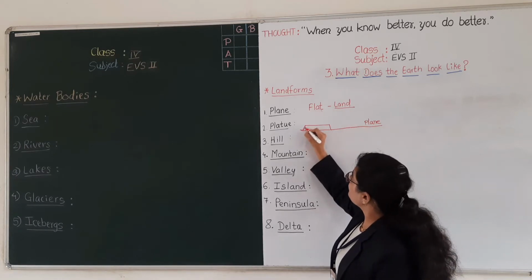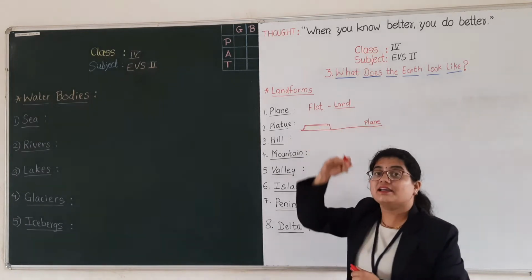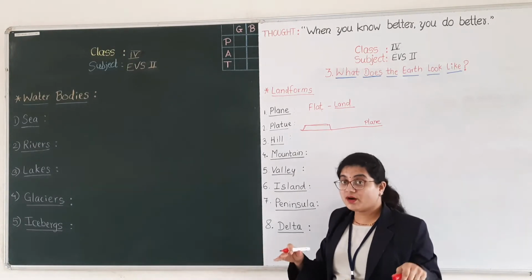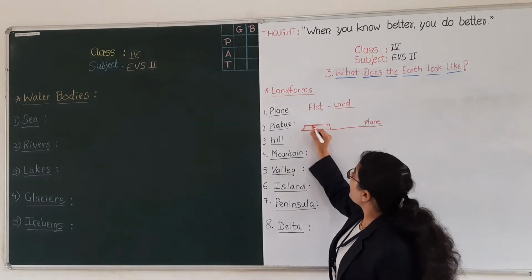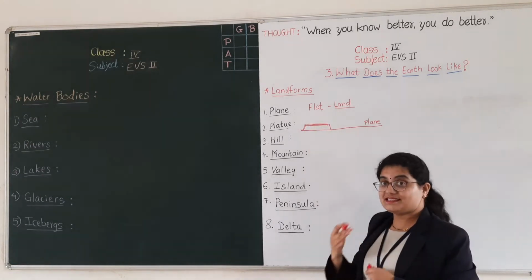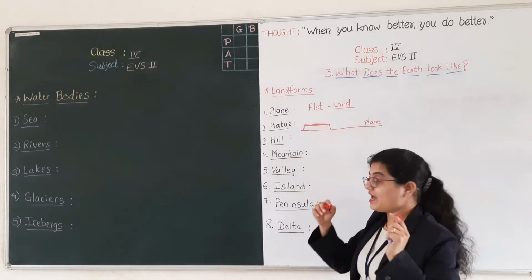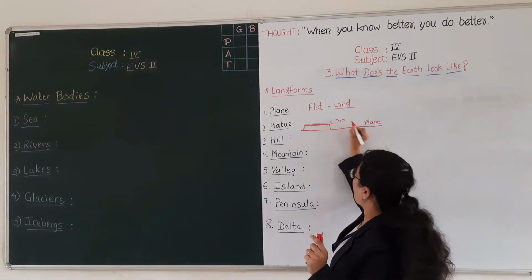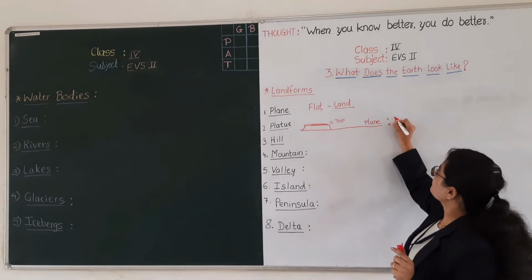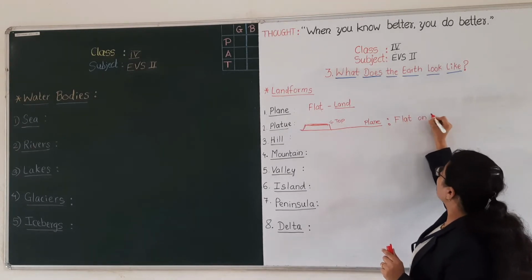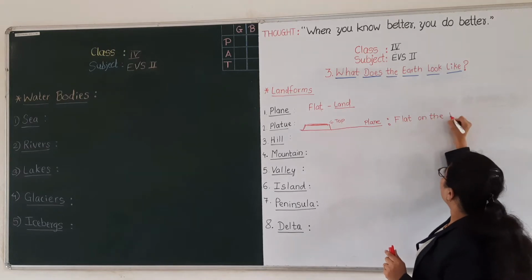This plateau is higher than the plain land, but it has a flat surface on the top. What I said, plateaus have a flat surface on the top. These plateaus are flat on the top.